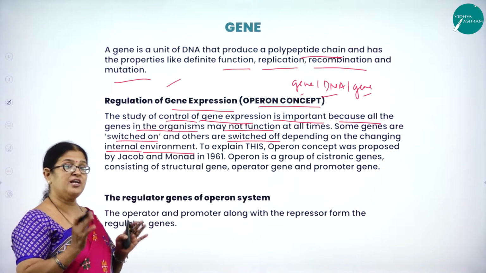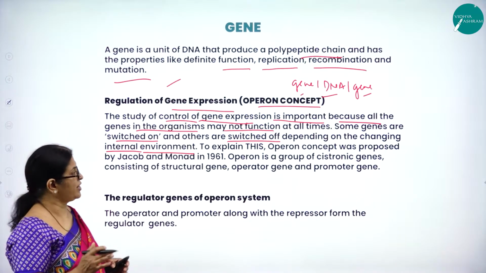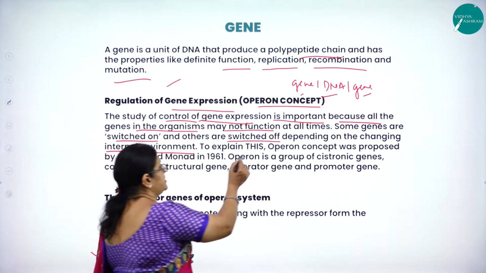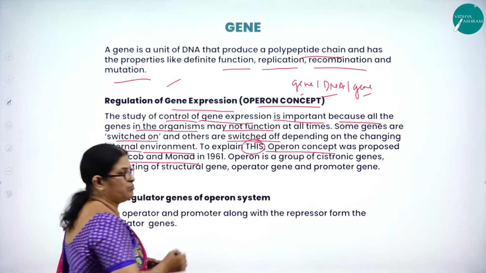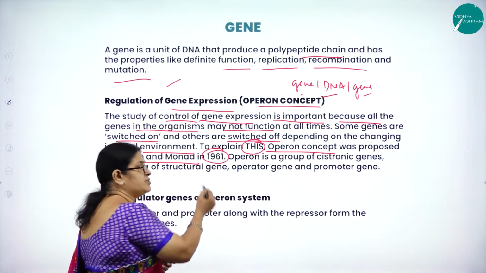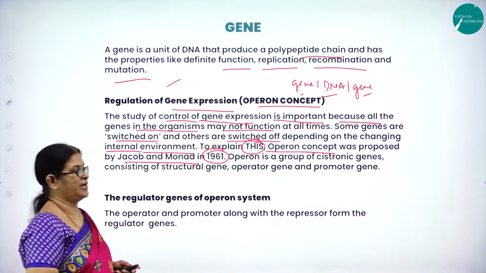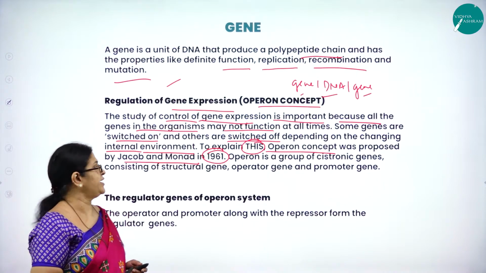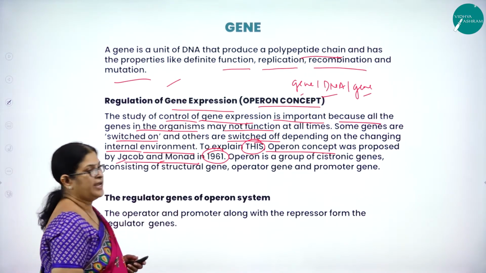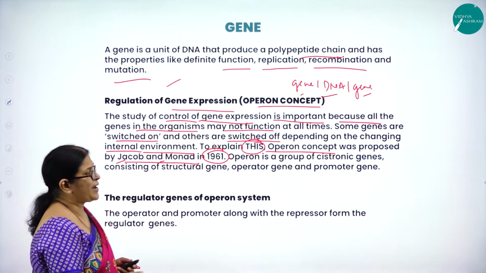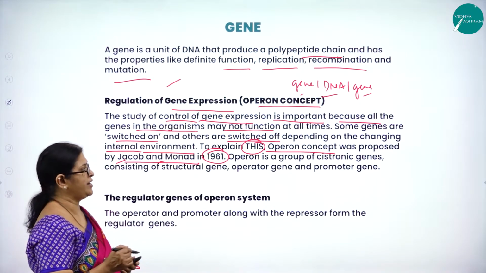So it is like regulating the gene expression in an organism. To explain this mechanism, the operon concept was proposed by Jacob and Monod in 1961. This is also called the operon concept, proposed by two very important scientists by name Jacob and Monod in 1961.